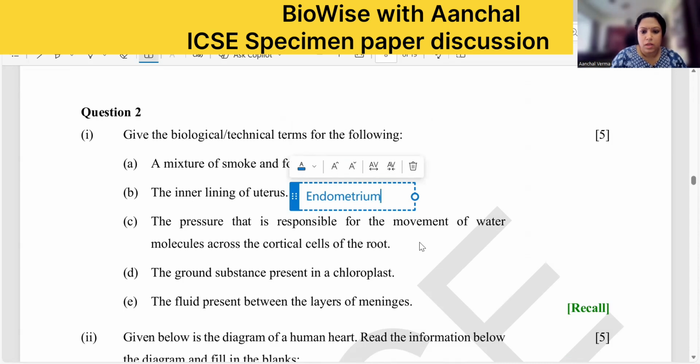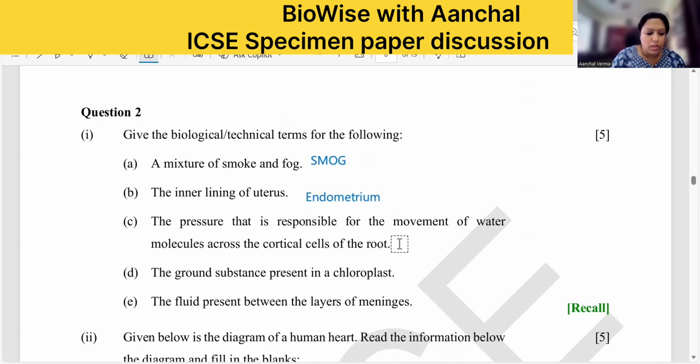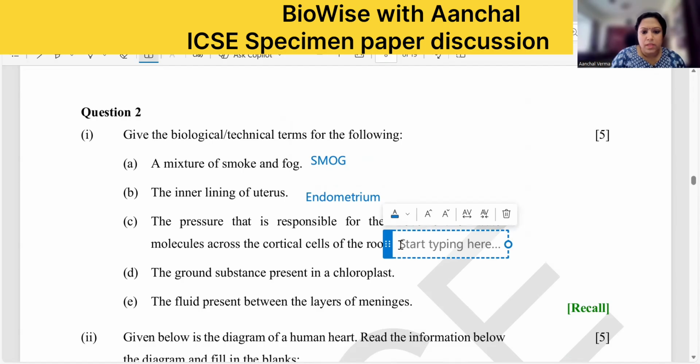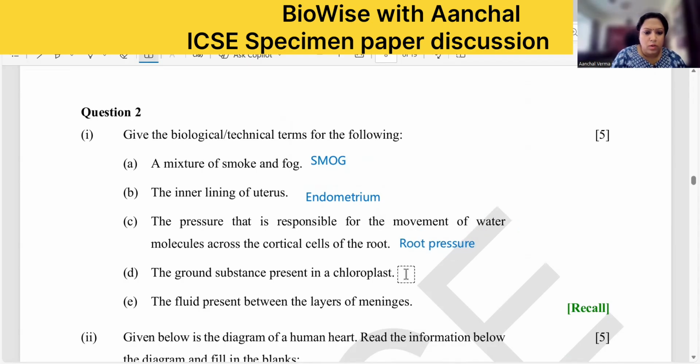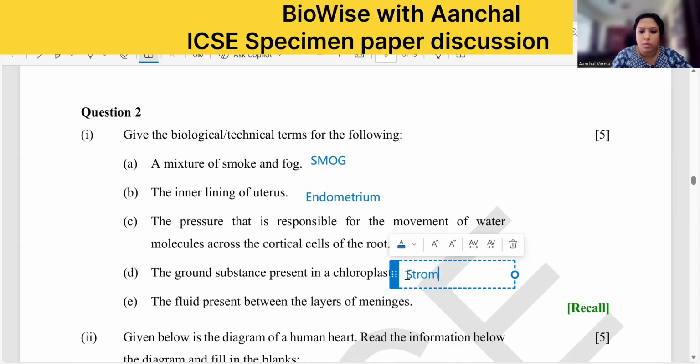Endometrium. Third one is, what is the third one? The pressure that is responsible for the movement of molecules to the cortex of the root. So that is root pressure. They have mentioned root, so root pressure. Then the ground substance present in chloroplast, ground substance, stroma, not stoma. Stoma is stomata singular, the stroma.